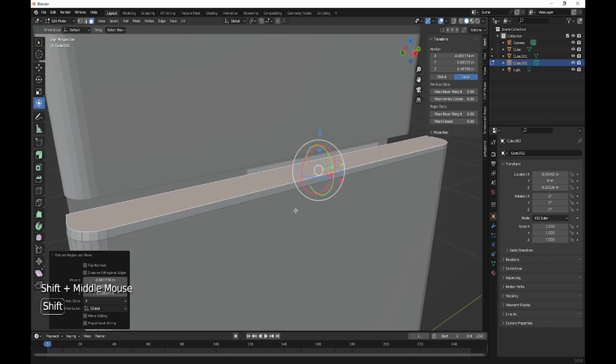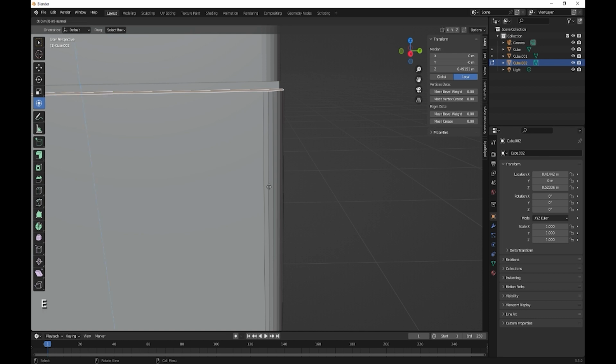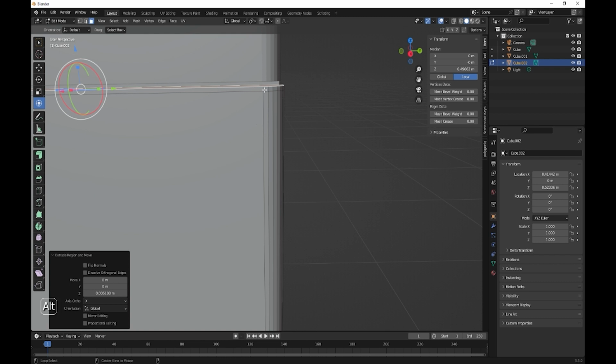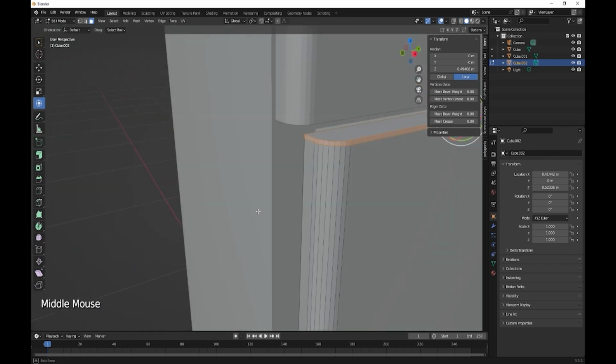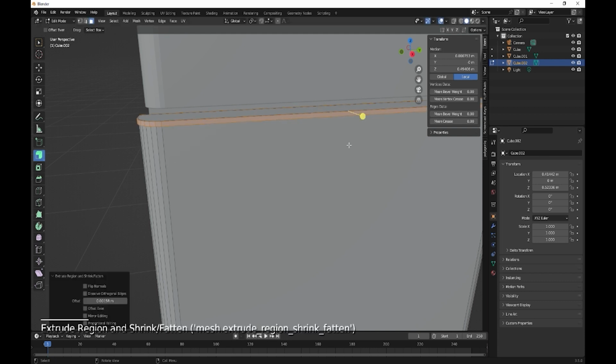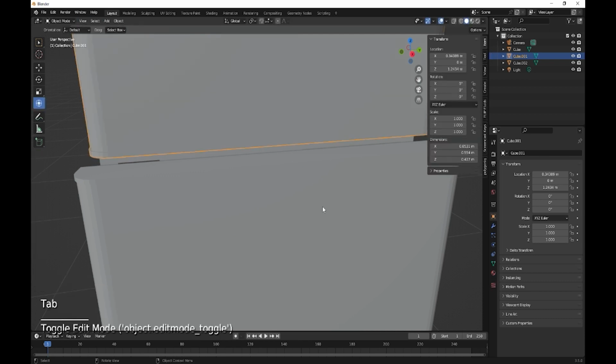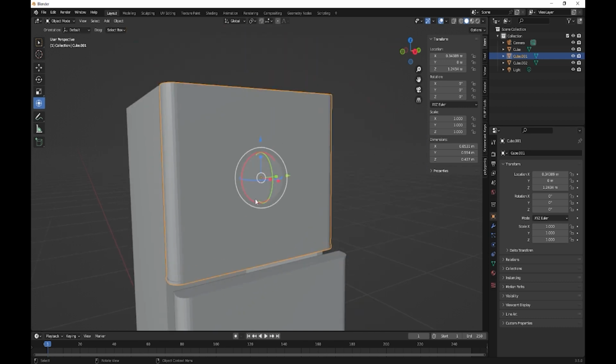I think it just comes out a little bit, so let's redo that, extrude on the Z. Then we'll select all these around here because these are the chrome bits, and we just extrude along normals so it sticks out a bit like that, and the same on this one. So those bits are chrome.